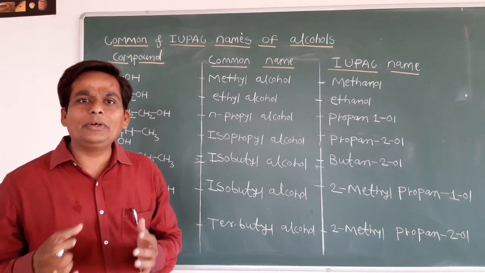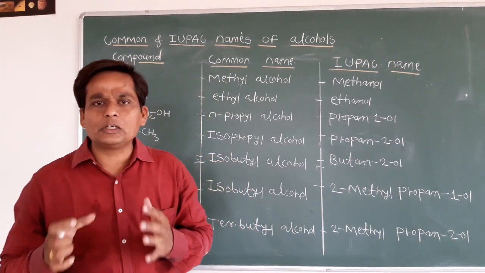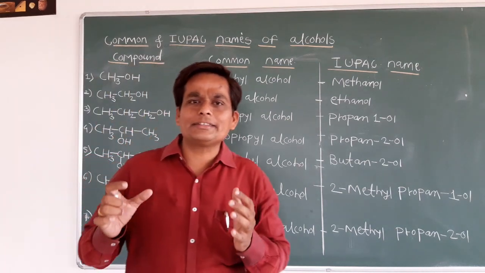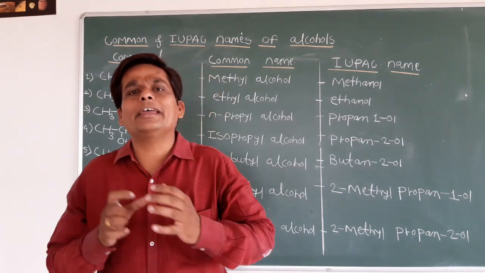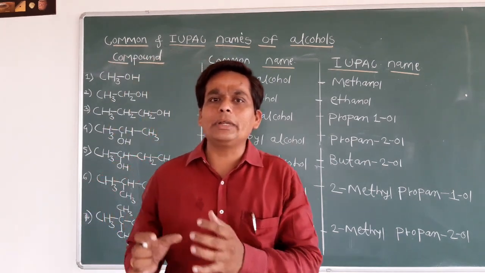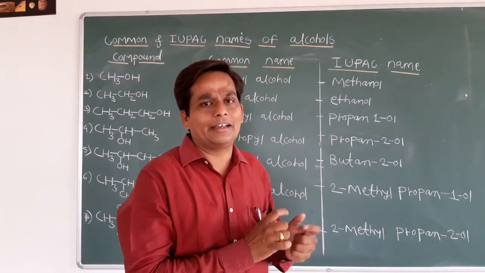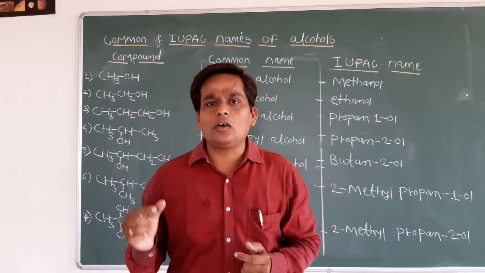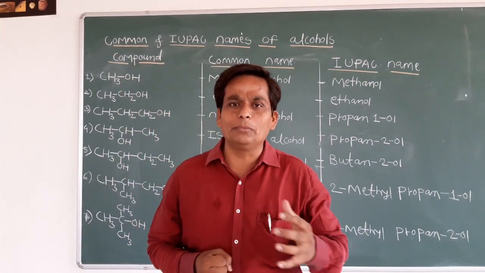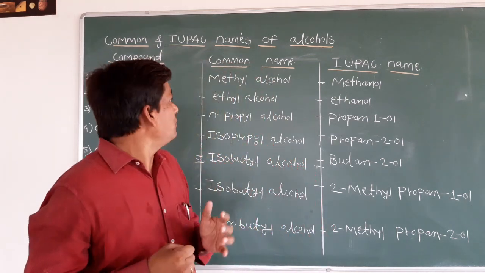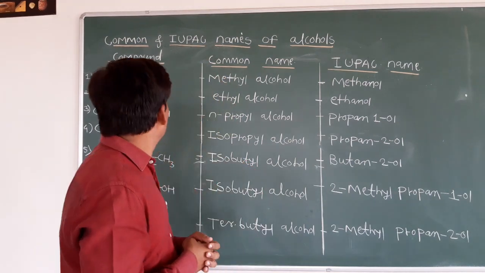So guys, whenever you give the IUPAC name of any organic compound, first of all you have to select the longest continuous chain. Okay, so whenever you do the naming of any organic compound, you start the numbering from the functional group or branching, where branching should start. Then the branching or that functional group should contain the lowest number, that is the lowest numbering rule. So students, one by one we will discuss them with their rules. At the same time I am going to explain the rules.